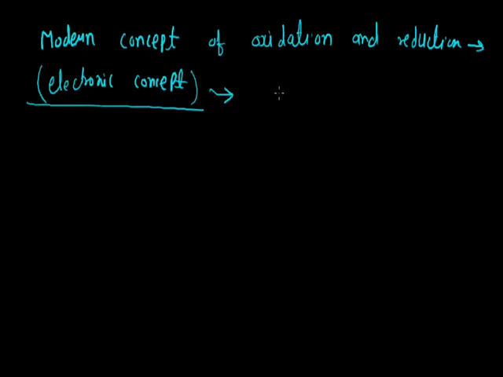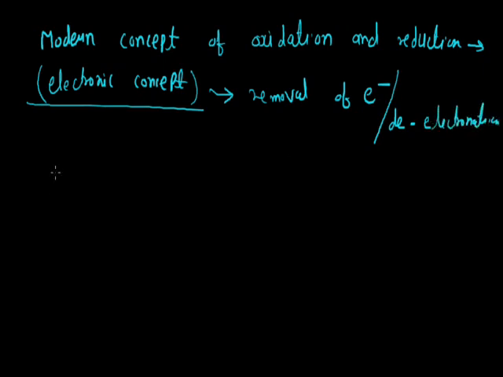According to the modern concept, those chemical reactions in which an atom, ion or molecule loses electrons are known as oxidation reactions. It is also known as de-electronation, removal of electrons. De means removal, electronation.